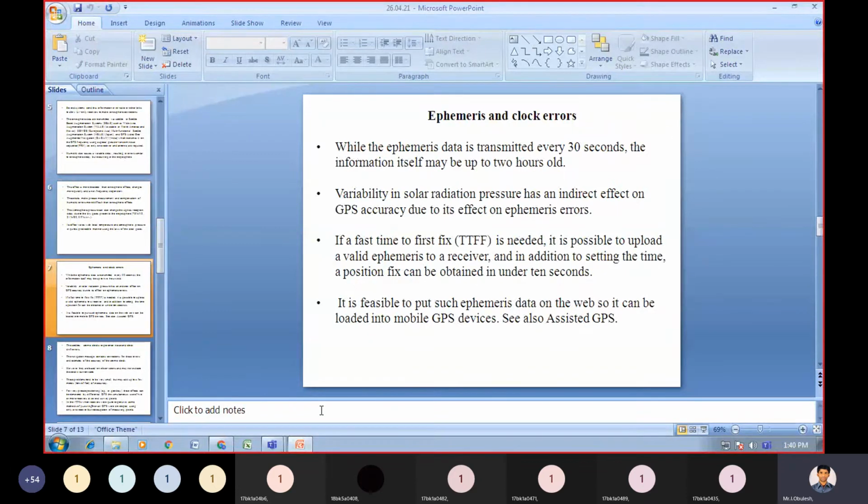Coming to the clock and ephemeris data, or ephemeris and clock errors: while the ephemeris data is transmitted every 30 seconds, the information itself may be up to 2 hours old.